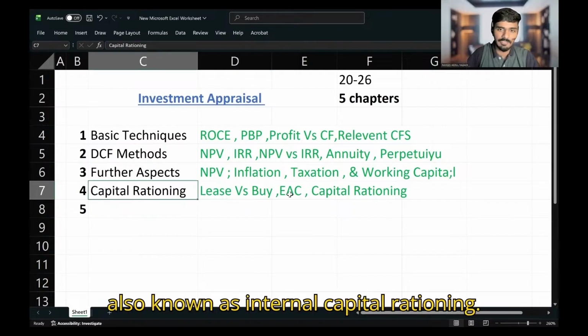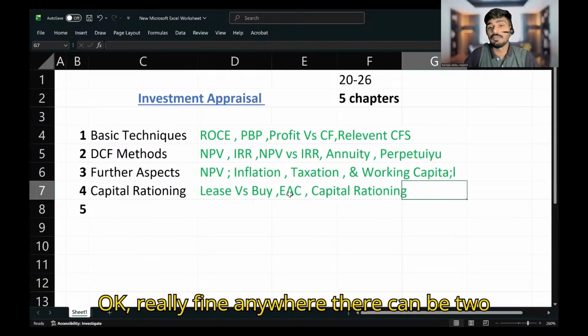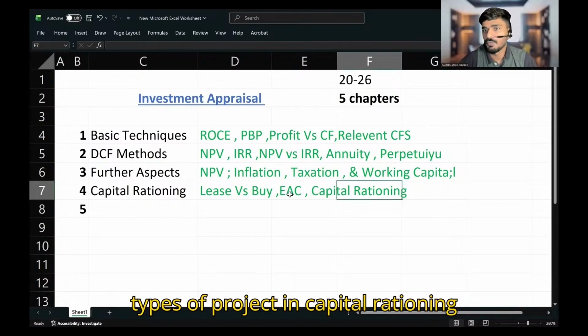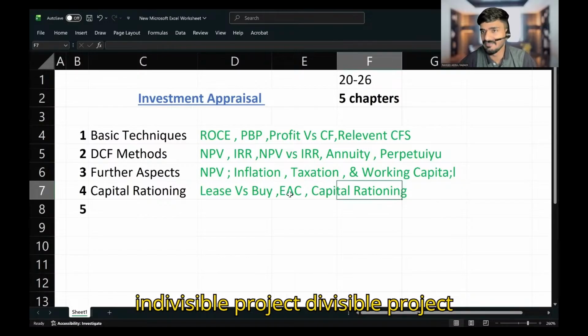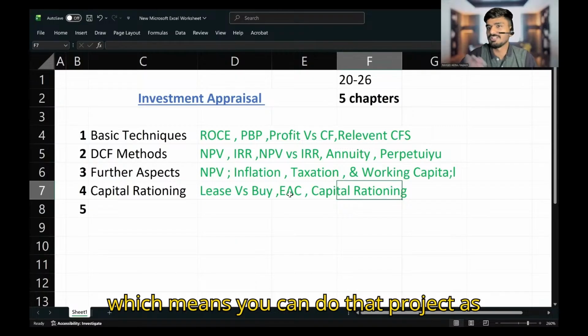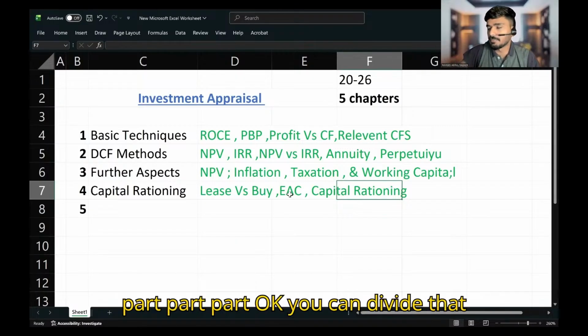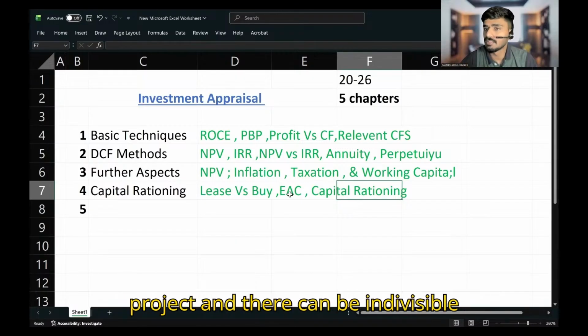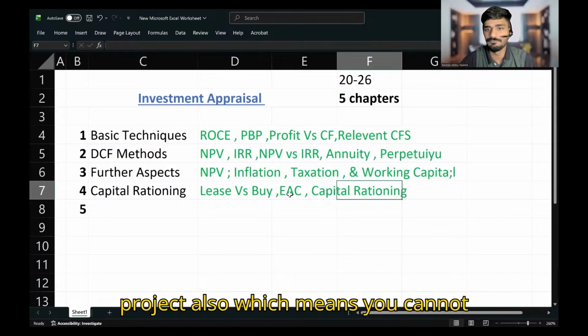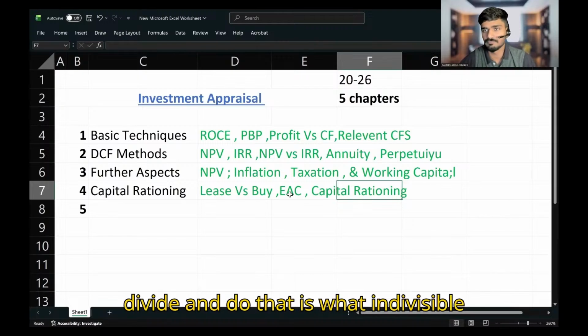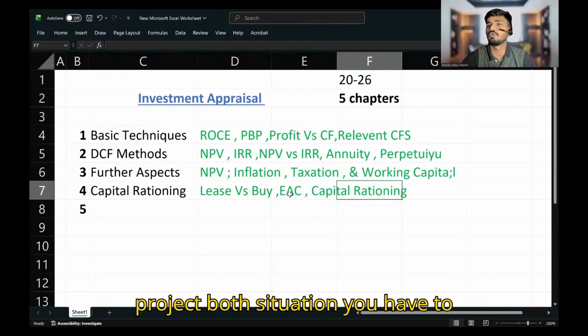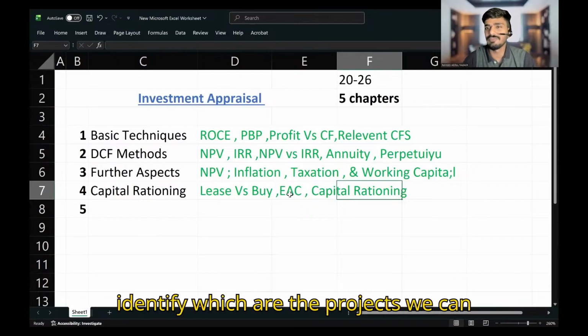There can be two types of project in capital rationing, divisible projects and indivisible projects. A divisible project means you can do that project in part; you can divide it. An indivisible project means you cannot divide it. In both situations you have to identify which projects we can do.